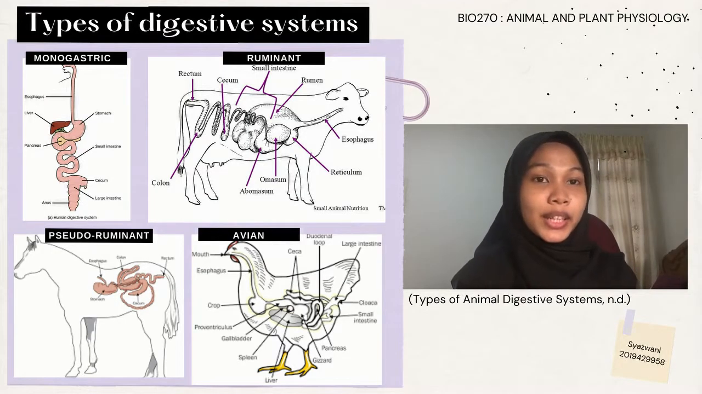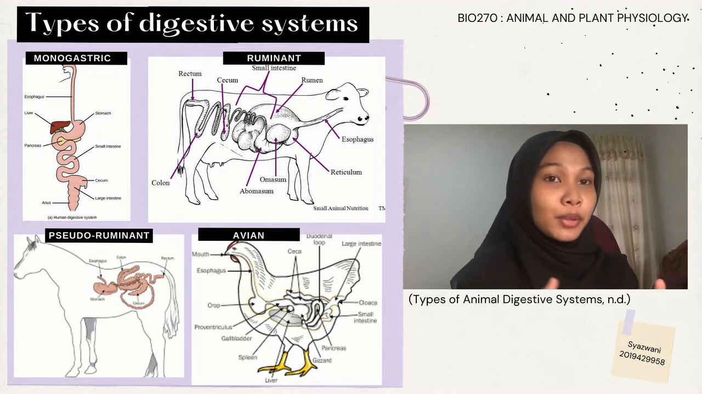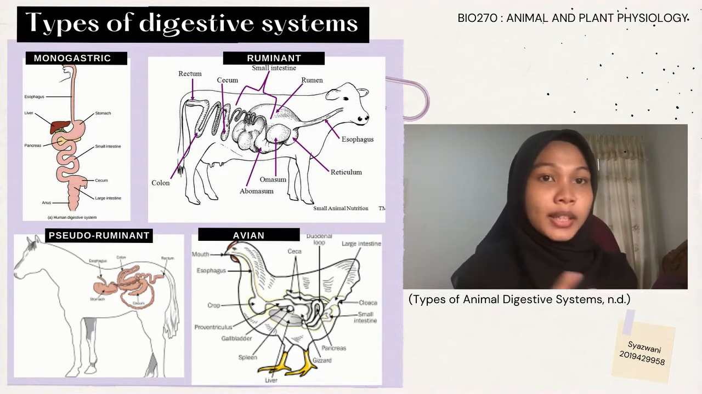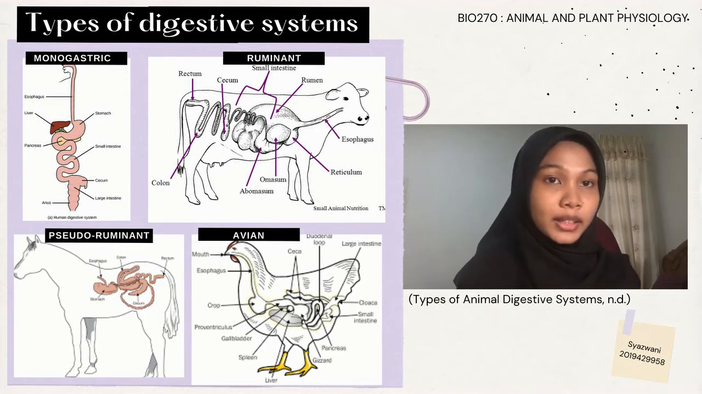Assalamualaikum, my name is Shazwani and I'm going to talk about what types of digestive system mammals have. Different species of animals are able to digest certain types of food. These differences occur because of the various types of digestive systems found in animals. There are four basic types of digestive systems, which are avian, ruminant, pseudo-ruminant and monogastric.